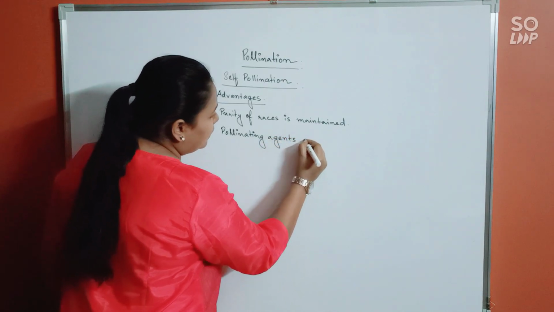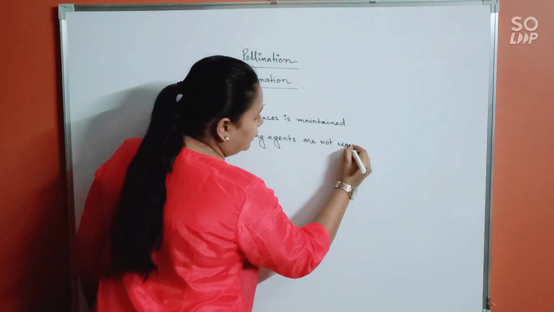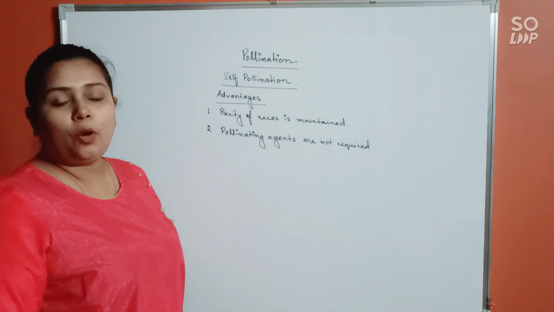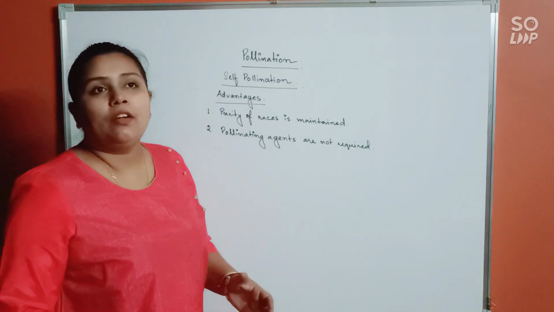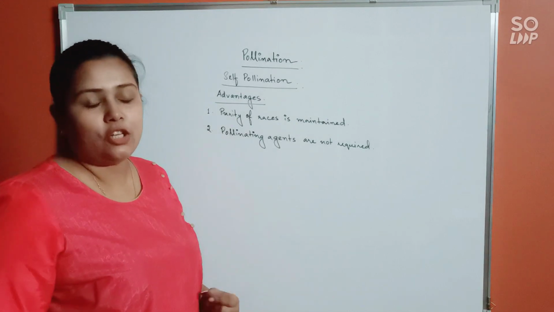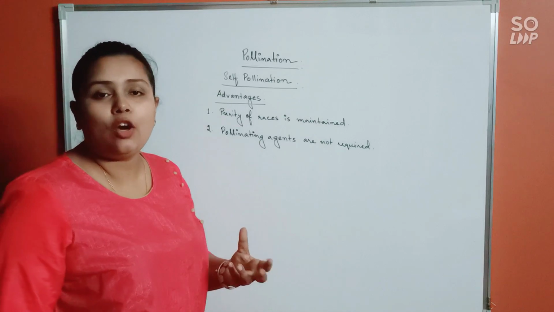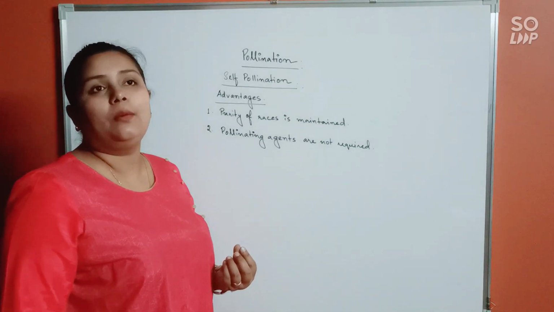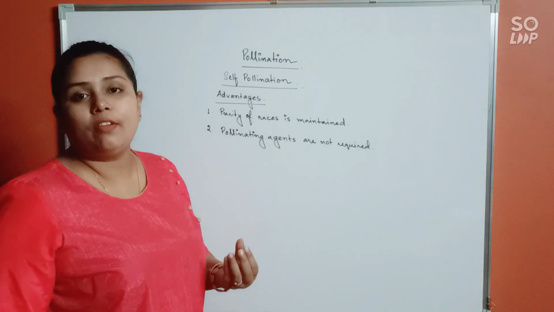Pollinating agents are not required. Now all of you know pollinating agents are very expensive, right? Say, for example, in case of insect pollination, the flower has to be very showy or beautiful to attract the insects. It will have to bear a beautiful color, or some beautiful or specific aroma.